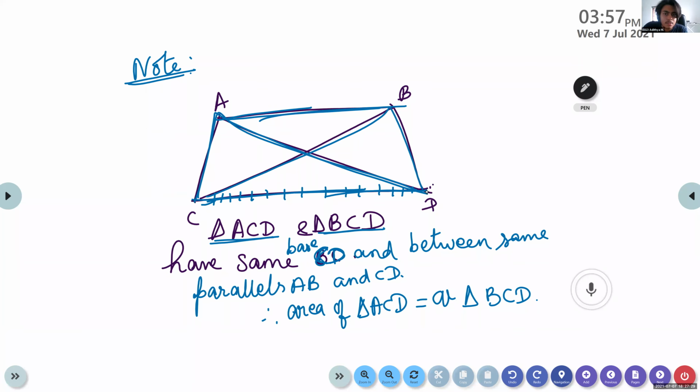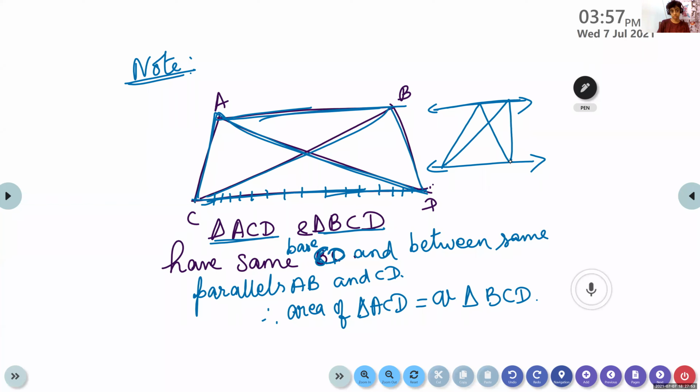Is the figure a trapezium or a parallelogram? ABCD, you can take it as a parallelogram, or you can take two parallel lines. It's not compulsory that you take a parallelogram. Between the two parallel lines, if I take two triangles, the area will be the same.